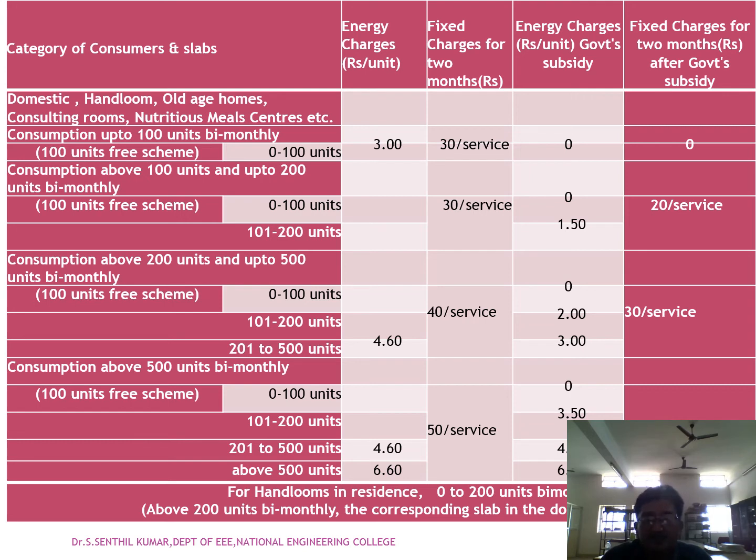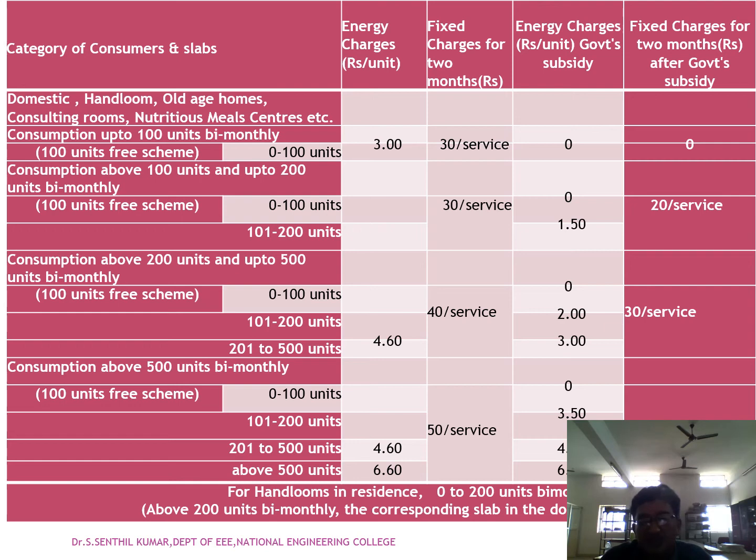For 100 to 200 units the charge will be 2 rupees per unit, and for above 200 to 500 units the charge per unit will be 3 rupees, and the fixed charge for 2 months is 30 rupees per service.